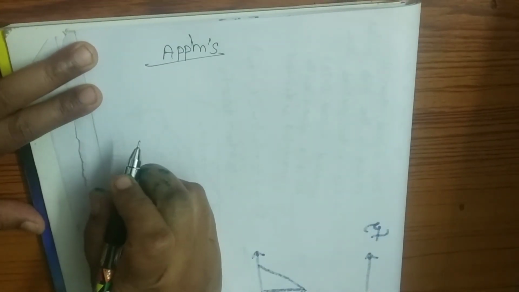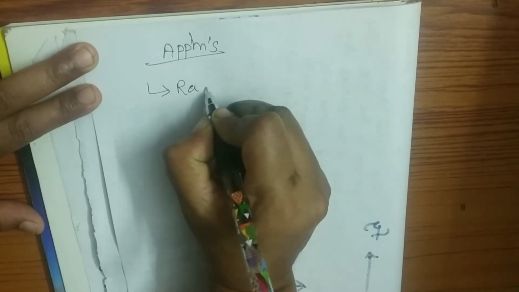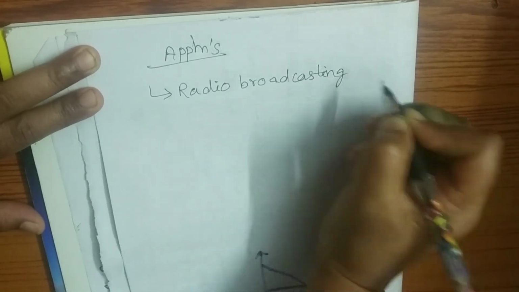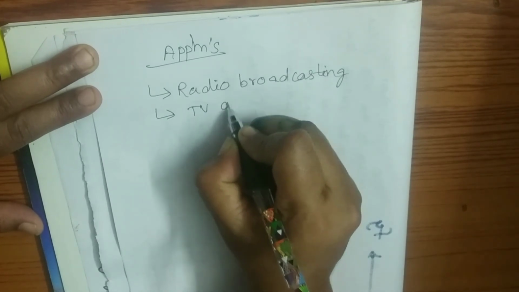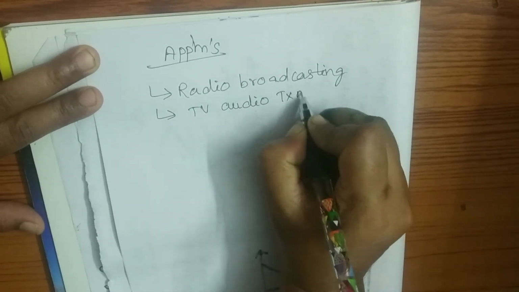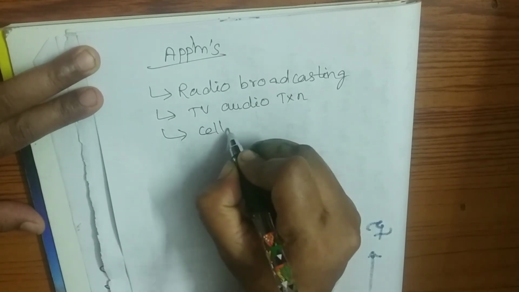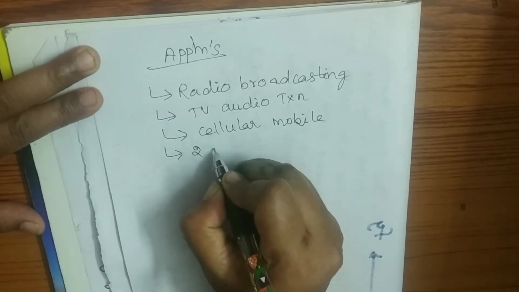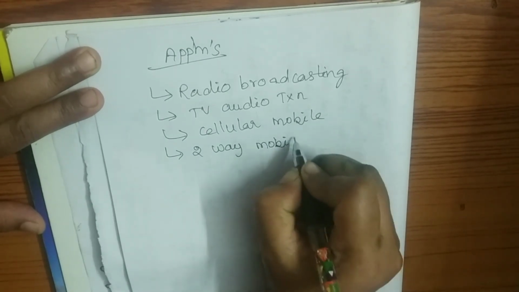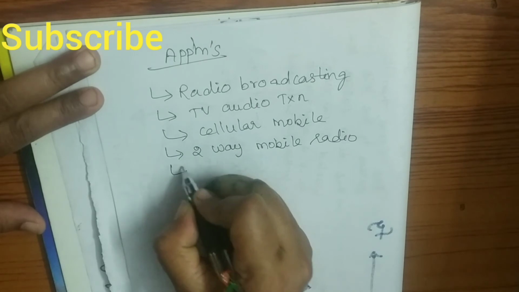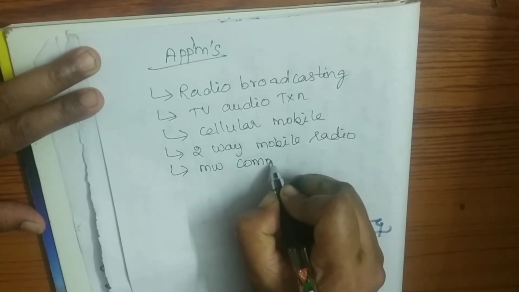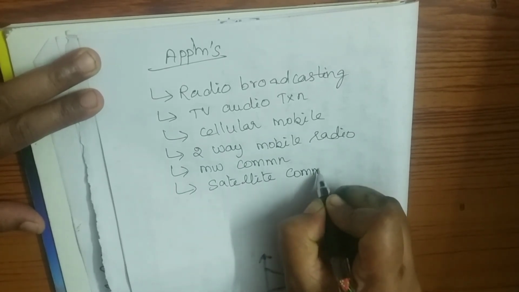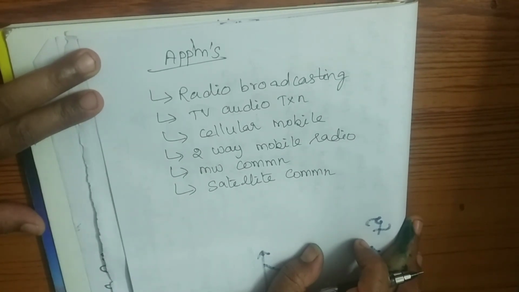Then applications of angle modulation. It is used in FM radio broadcasting, TV audio transmission, that is sound transmission, cellular mobile, two-way mobile radio, microwave communication, and satellite communication. So these are some of the applications of angle modulation.